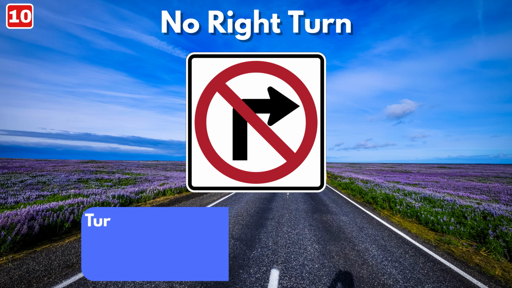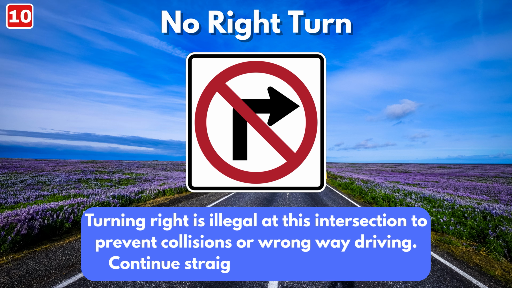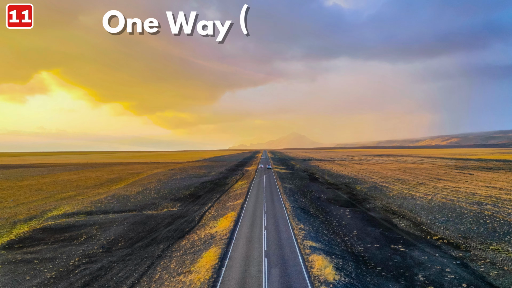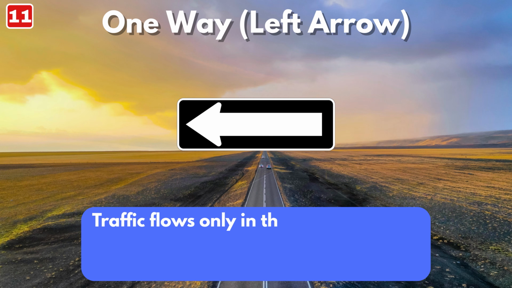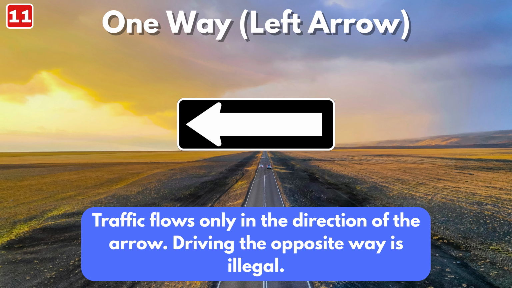No right turn sign. Turning right is illegal at this intersection to prevent collisions or wrong-way driving. Continue straight or turn left instead. One-way, left arrow, sign. Traffic flows only in the direction of the arrow. Driving the opposite way is illegal.